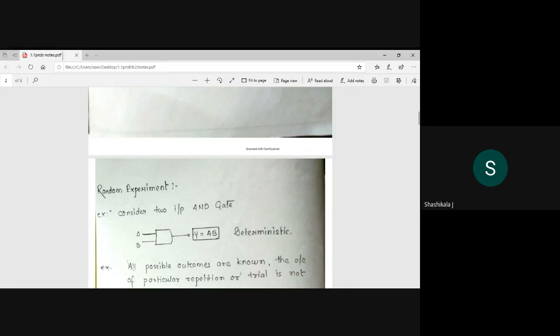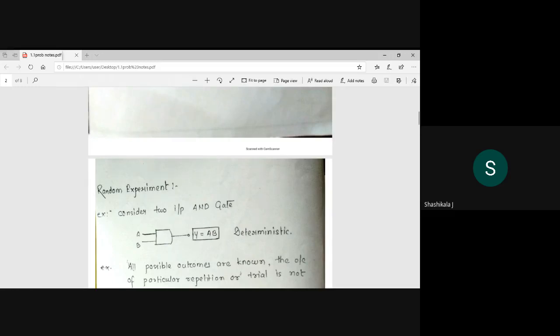Srinidhi, I will ask you a question. If for an AND gate I give 1 and 1 as input, what is your output? Yes, that is 1. If you give 0 and 1, what is your answer?